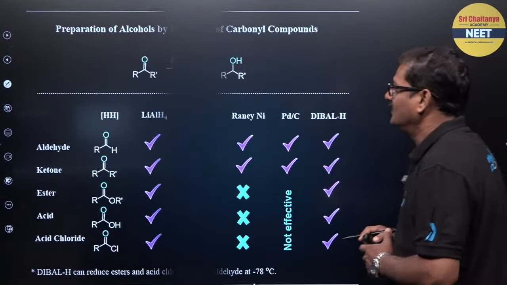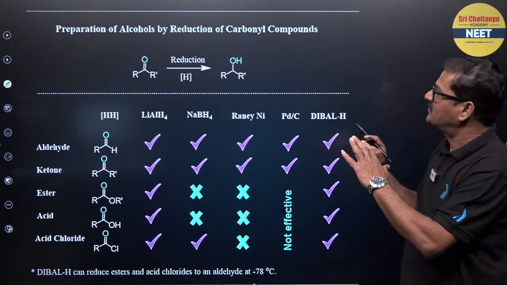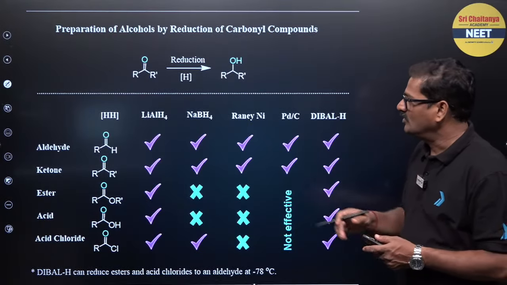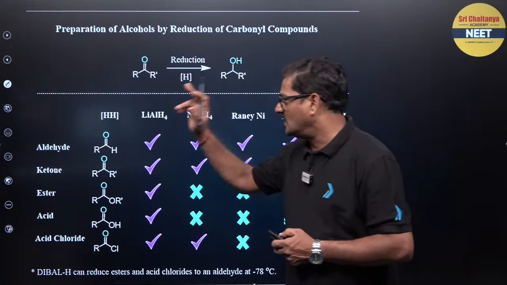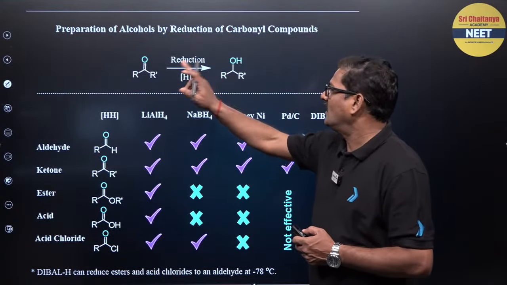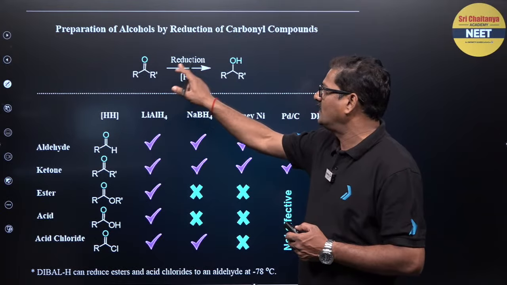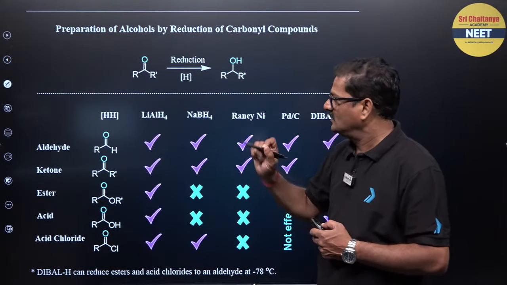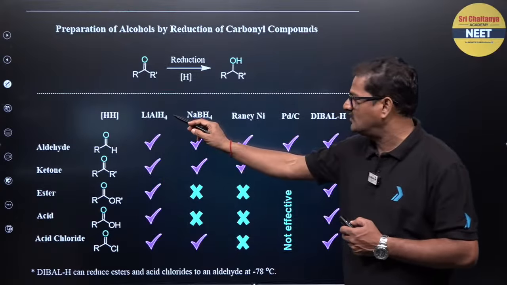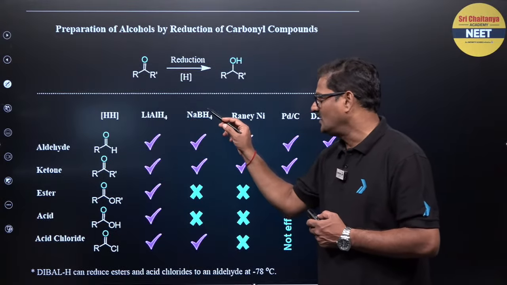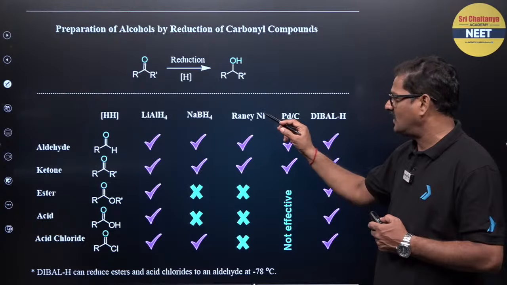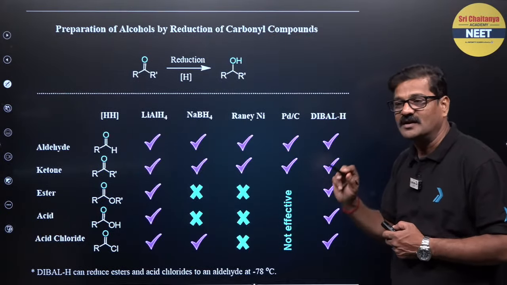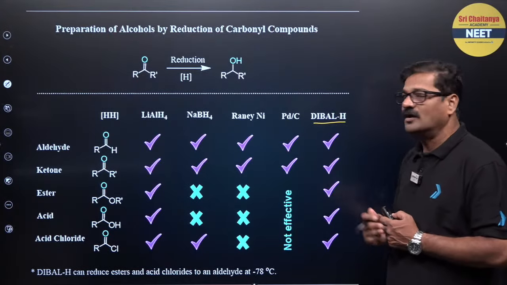And moving ahead, you can use preparation of alcohols by reduction of carbonyl compounds. So when you use an aldehyde, a carbonyl reduction is going to give rise to an alcohol. So for an aldehyde, if you use lithium aluminum hydride, it can be done. Sodium borohydride, it can be done. Raney nickel, it can be done. PDC, it can be done. DIBAL-H can be done, diisobutyl aluminum hydride.